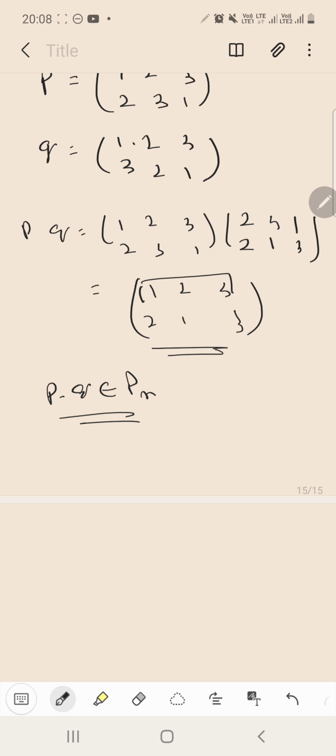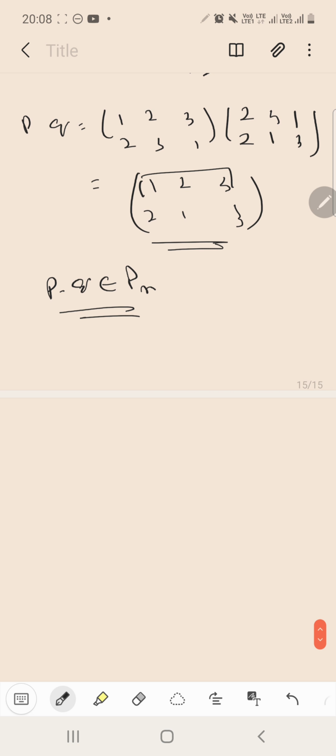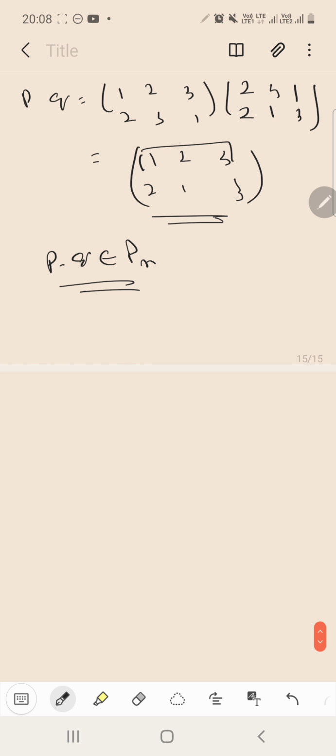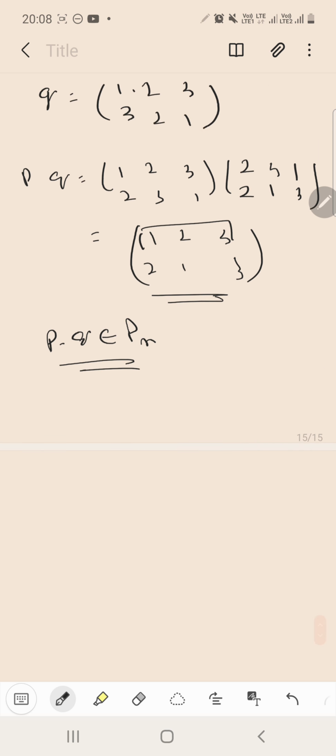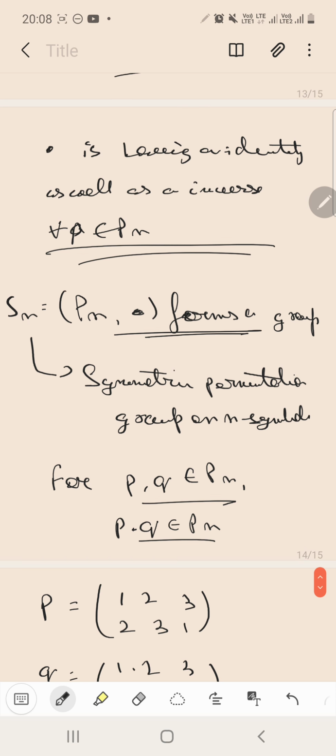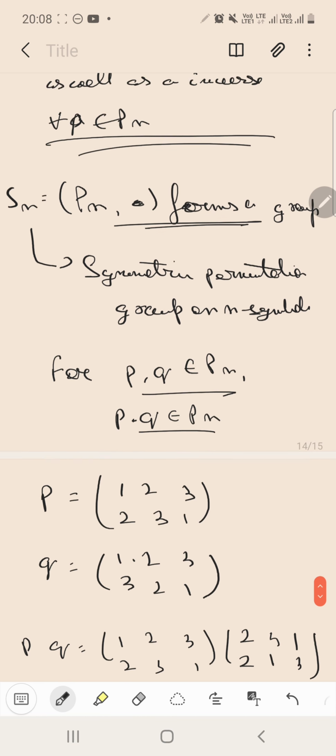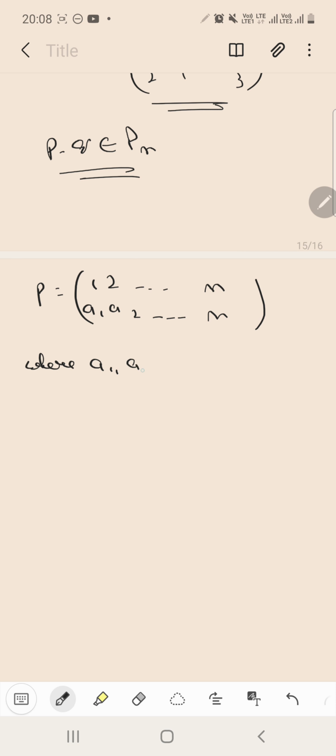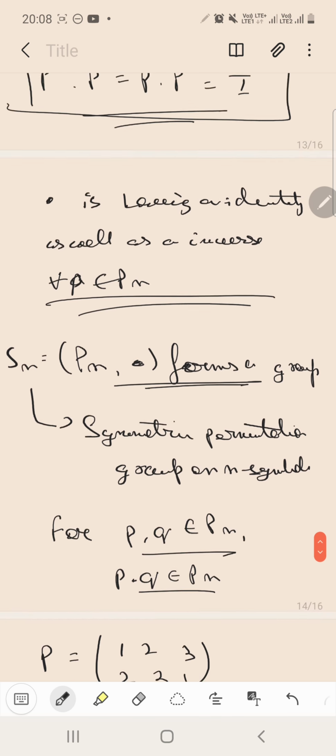Basically this is a pretty easy concept, so let's see. I will prove the closure property on the example we had taken to prove the group properties of a permutation. Suppose we have P equals 1, 2 up till n and the arrangement a1, a2 till an, where a1, a2 up till an all belong to the set S. Now what was S?